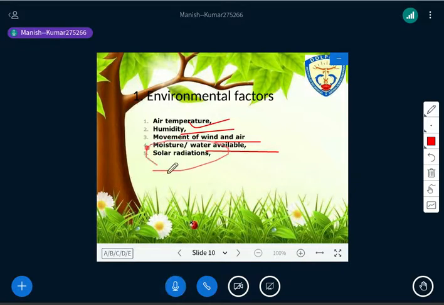You can easily understand it as the intensity of heat. If the heat is more intense and the temperature is soaring, what will happen? It has a direct impact on the rate of evapotranspiration. More heat, more evapotranspiration will take place, right? So is all this part clear to all of you? Is it clear how the environmental factors have a role in evapotranspiration? Is there any question on any point here?